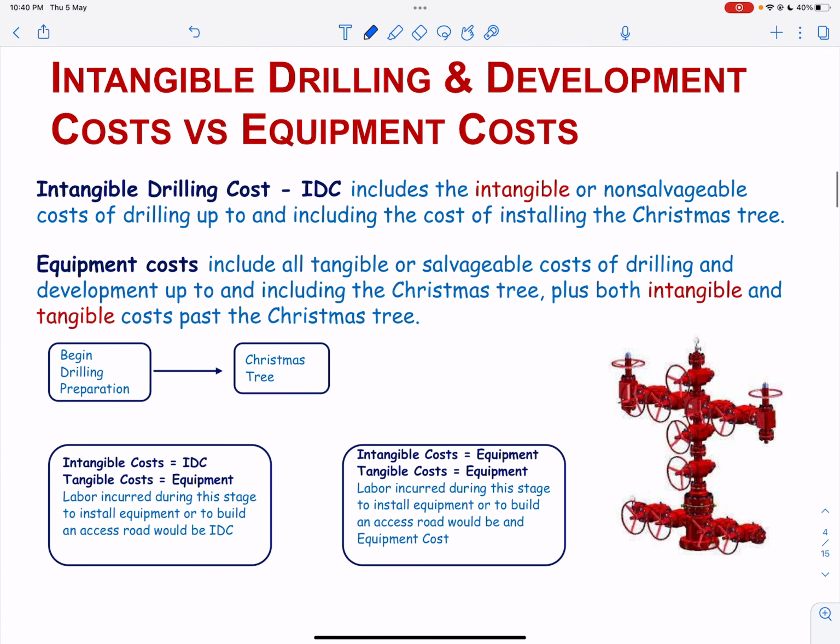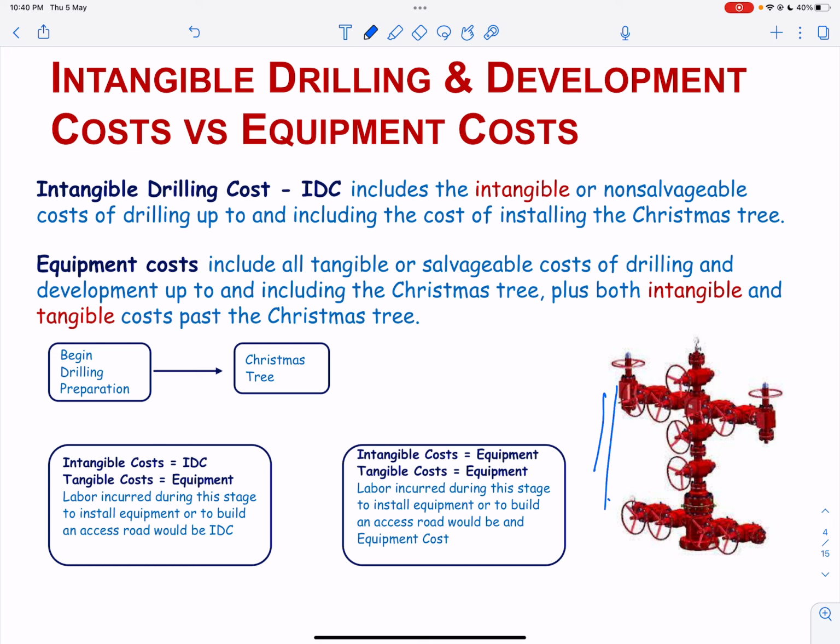Intangible drilling cost includes the intangible or non-salvageable costs of drilling up to and including the cost of installing a Christmas tree. The term Christmas tree refers to the valves, pipes, and fitting assembly that is used to control the flow of oil and gas from the wellhead. It is located at the top of the well on the surface of the land.